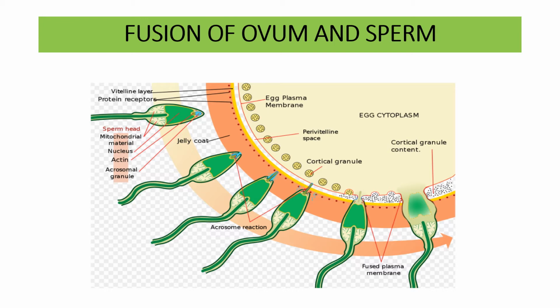This leads to prevention of fertilization of the ovum with other sperms, so that only one sperm is able to fertilize one ovum. Okay, this is the process by which polyspermy is prevented.